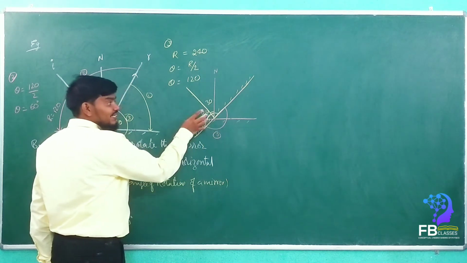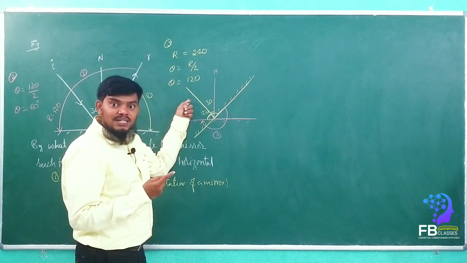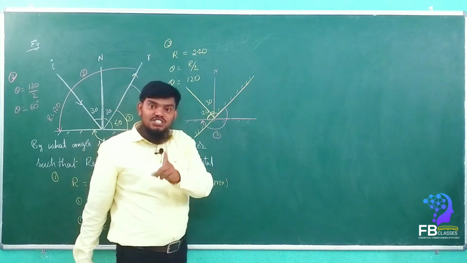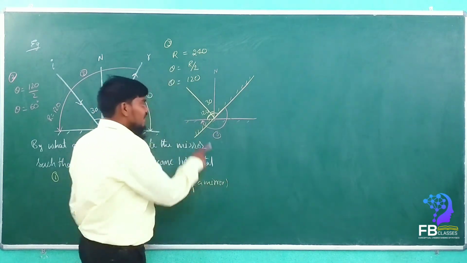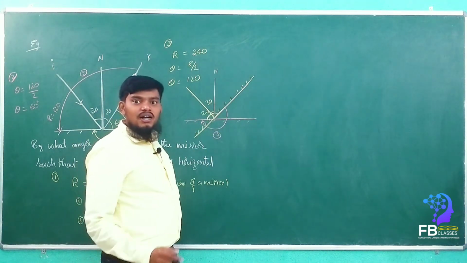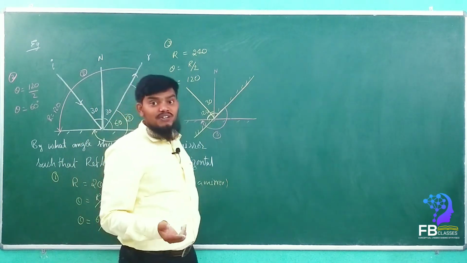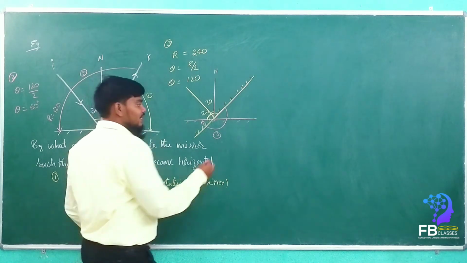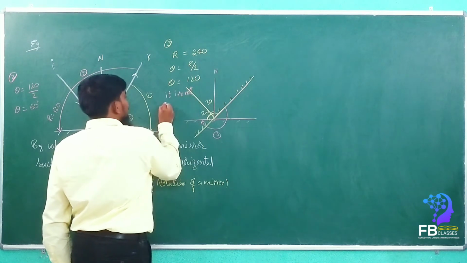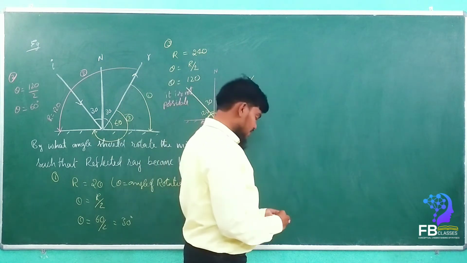The reflecting face should not come opposite to the incident ray; the back of the mirror comes opposite to the incident ray. So will the reflection take place? No, right? Because for reflection, the reflecting surface should face the incident ray. Now the incident ray is facing the back side of the mirror. So that is why the third case is not possible. It is not possible. Are you getting my point?